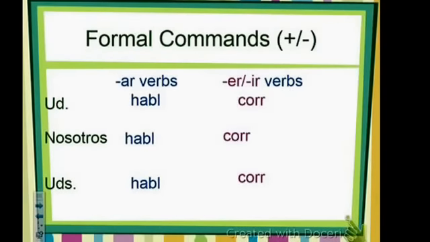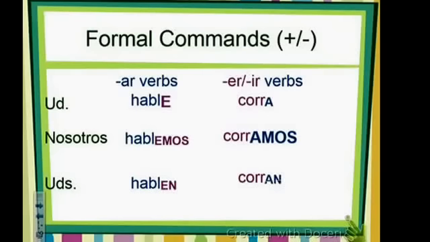Okay, so for example, an AR verb like hablar is going to be hable for the usted form. Correr, which is an ER verb, is going to be corra. For nosotros, hablemos and corramos. Then hablen and corran.